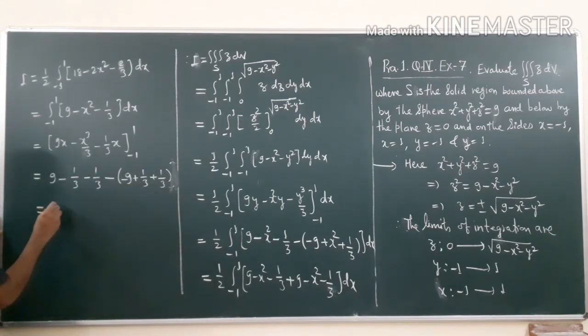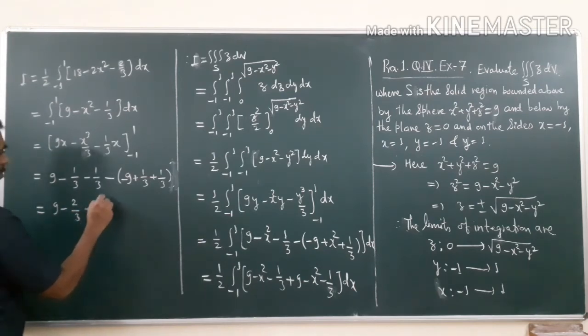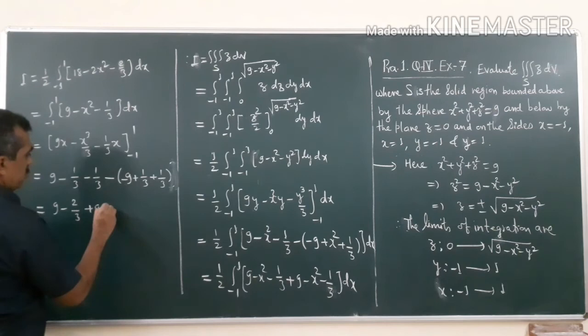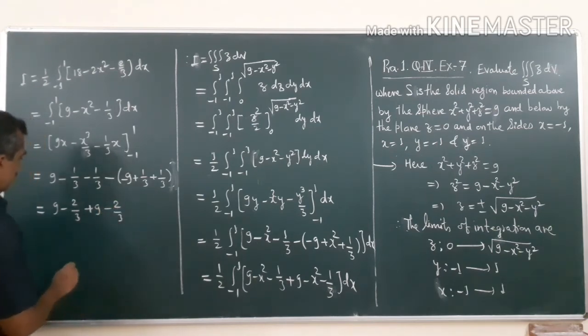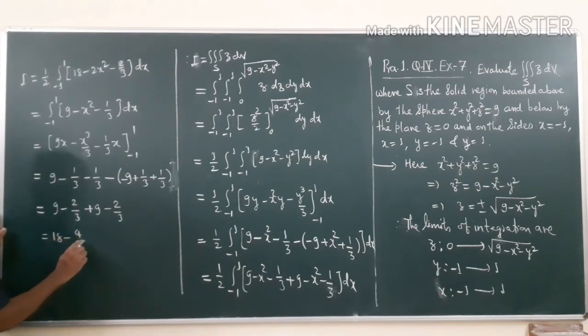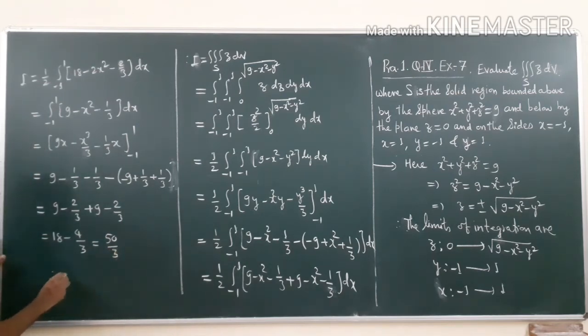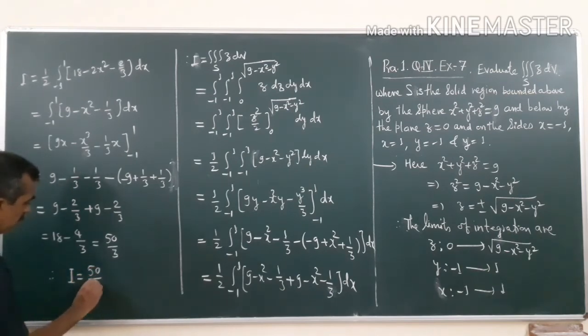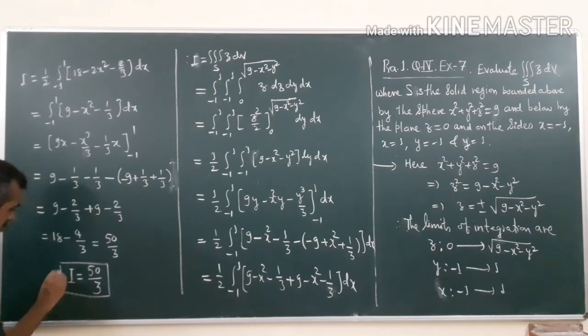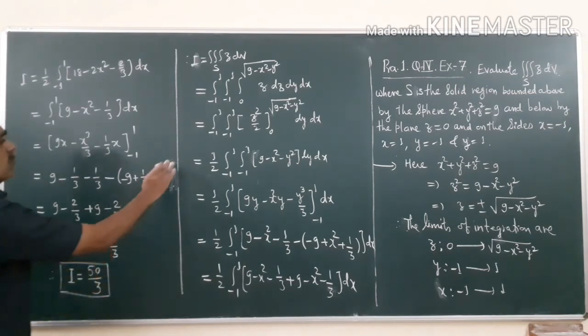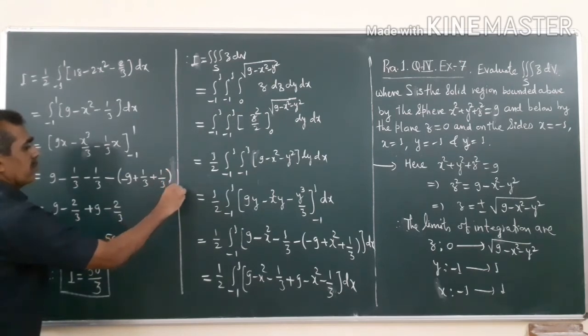So this is equal to 9 minus 2 by 3 minus minus plus 9, and this is minus 2 by 3. So 18 minus 4 by 3, and that is equal to 54 minus 4, so 50 by 3. Therefore I is equal to 50 upon 3. This is what the final answer is, okay. So this is how the final answer is, okay.